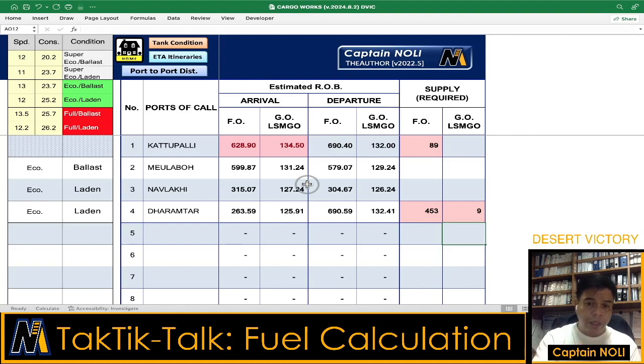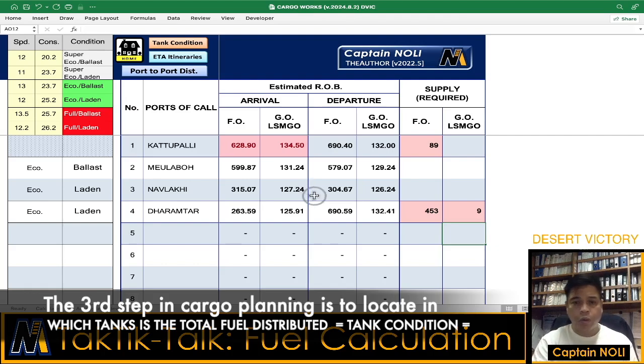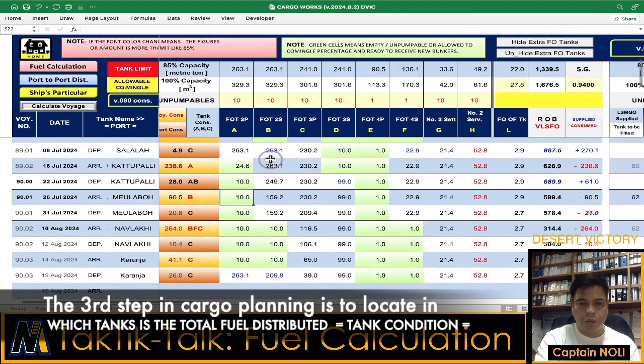As I said, we are now done with the fuel calculation, but we are not done yet for the cargo planning. The next step is we will try to find out which tank these figures are distributed to. And then we will use the next worksheet, the tank condition. This is the tank condition.